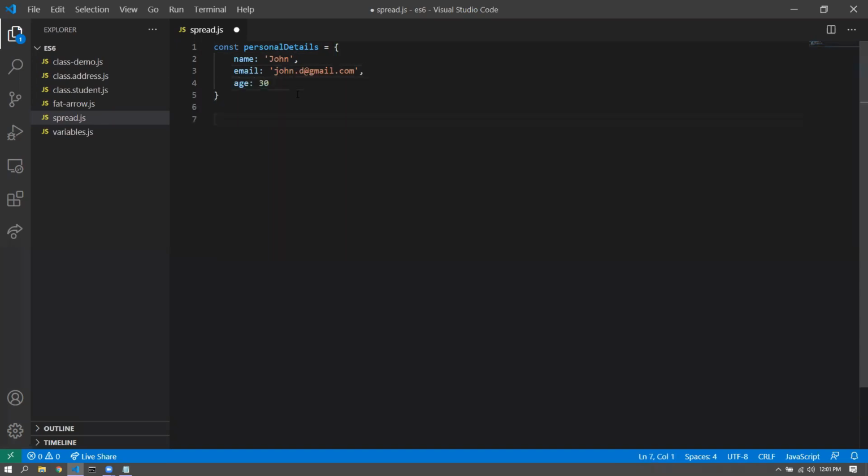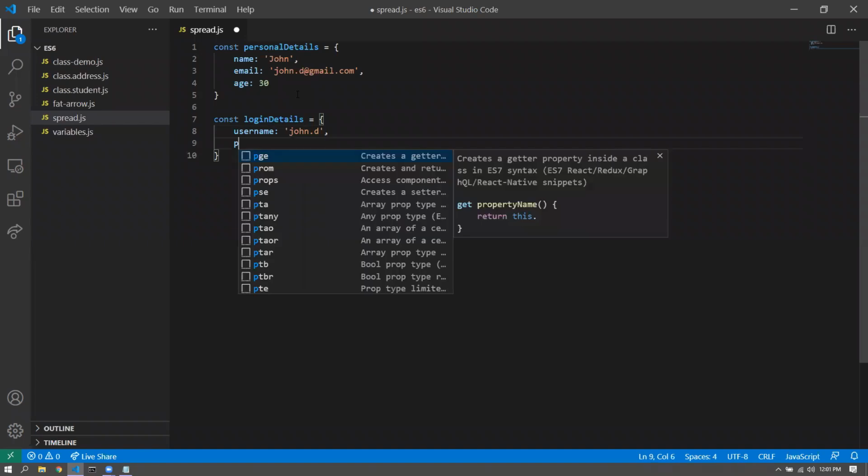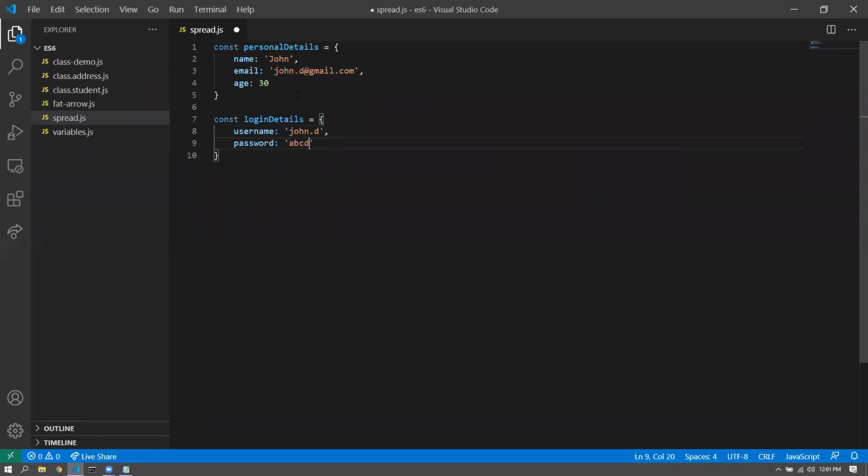All right. And then we have another object, let's say login details equal to username and password. All right. And then if I want to merge these two objects and create a third object, with one level of hierarchy only, I can do something like this.